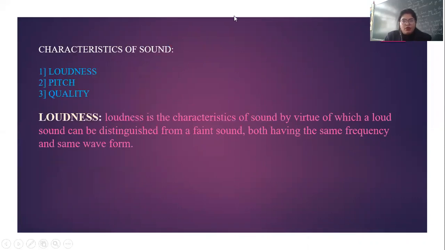Characteristics of sound. What are the characteristics? So let's see this. Sound wave is actually characterized into three types: loudness, pitch, and quality. So in this session, we will be talking about only the loudness in detail. So what is loudness? It is the characteristic of sound by virtue of which a loud sound can be distinguished from a faint sound, both having the same frequency and same waveform.